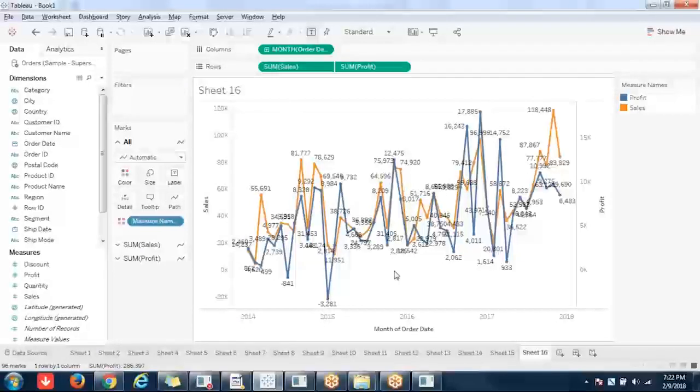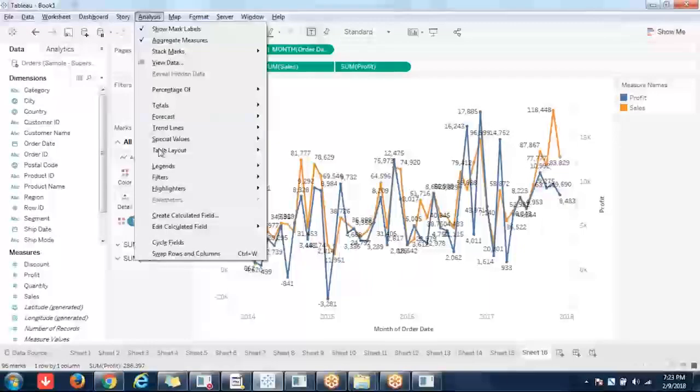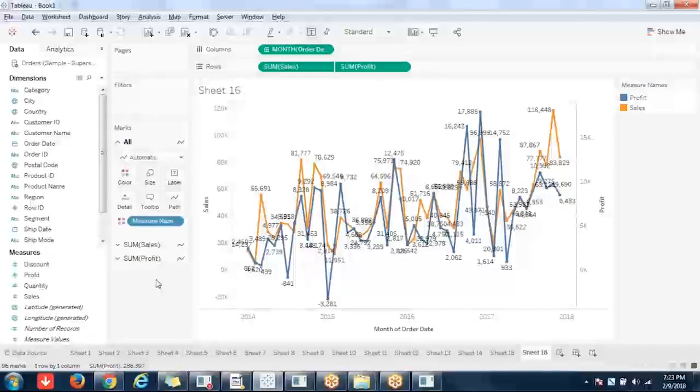So if sales increases, profit increases. If sales go down, profit goes down. That means if I want to increase my business, I should focus on my sales. So I should make my sales consistent.